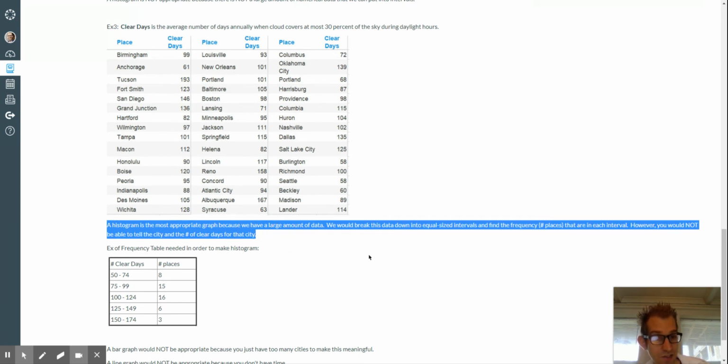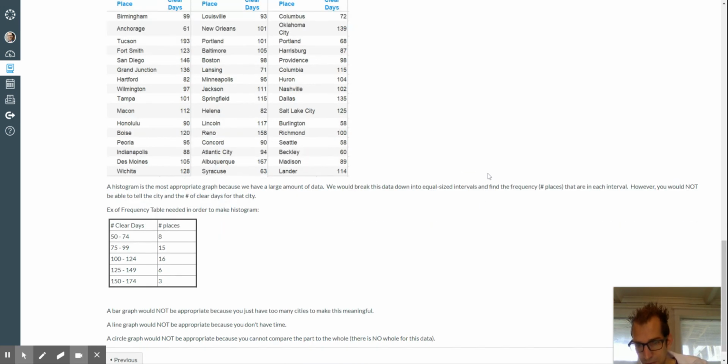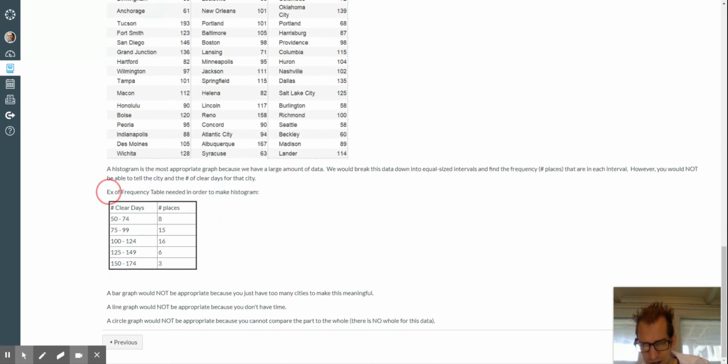We could break this data down into equally sized intervals or classes and find frequency, or the number of cities that have numbers that would fit in a certain class, right? So between 100 and 110, how many of the cities fit in that class? All right, between 111 and 120, how many fit in that class, kind of thing. In fact, they've done that for us, right? They make a little example of a frequency table that you could use to make that histogram. They've broken them into, probably a little better than what I just did here, classes of about 25 each or so. And then you can see, all right, 8 of the cities fell within that first class, 15 of the cities fell within the second interval or the second class.